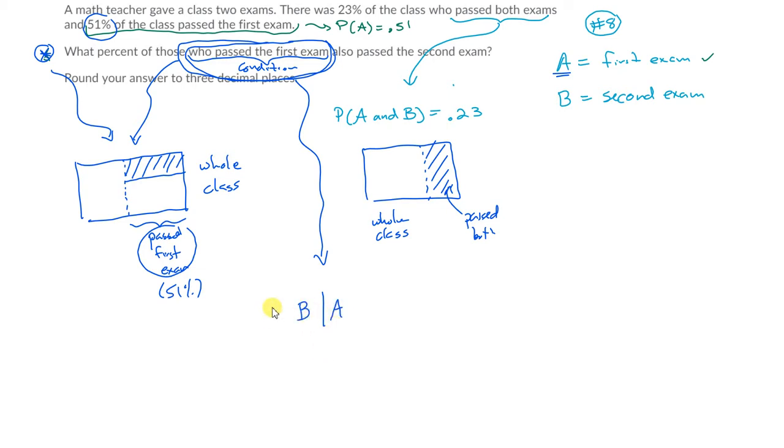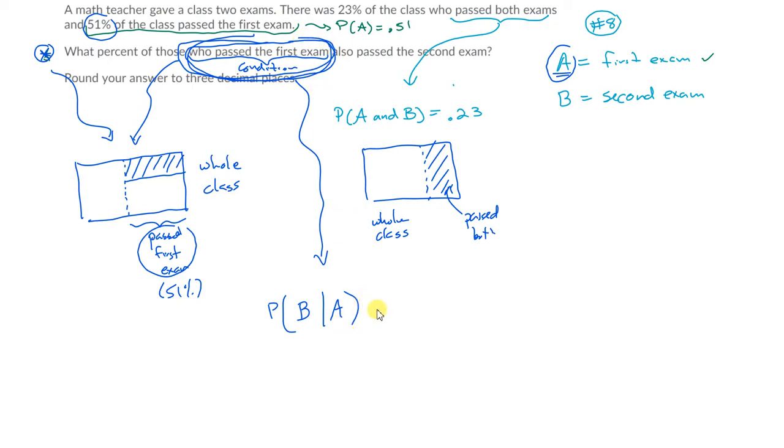So I want to know B given A. That's what I'm being asked for. I'm putting the conditioning event, the event that happened first, after the bar. So A is after the bar, because A is my first exam. Passing the first exam is my conditioning event.